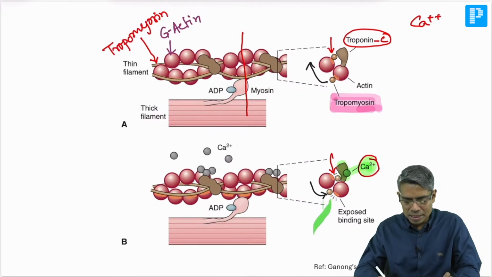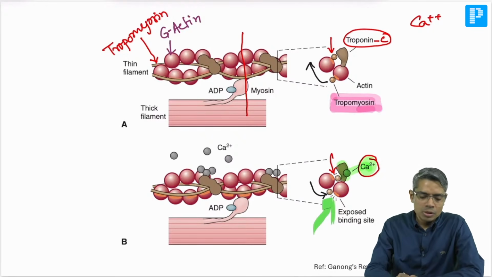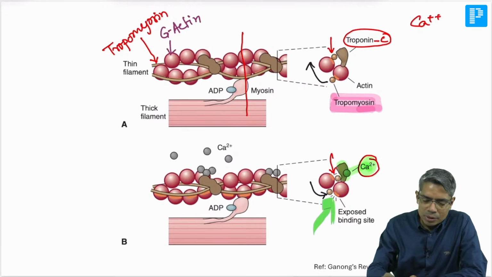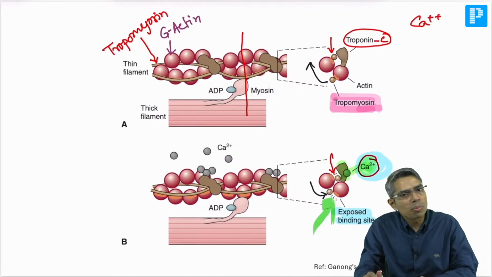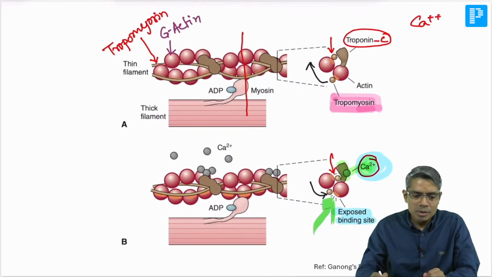This is the binding site where the myosin head was supposed to bind, and it is exposed. So the bottom line is that whenever calcium binds with troponin C, there will be a change in conformation of the troponin tropomyosin complex, because of which this binding site on the actin molecule will be exposed, and who is going to bind here?